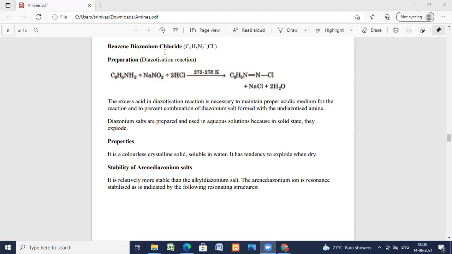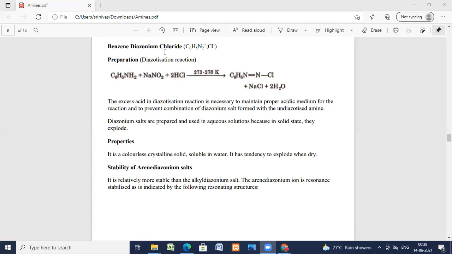Benzene diazonium chloride is an organic compound with formula C6H5N2Cl. It is the salt of the diazonium cation and chloride. It exists as a colorless solid that is soluble in polar solvents, including water.